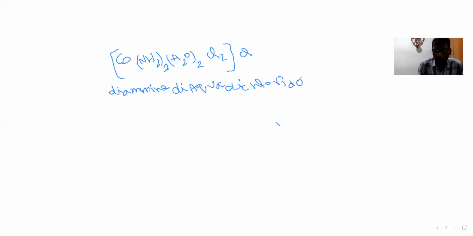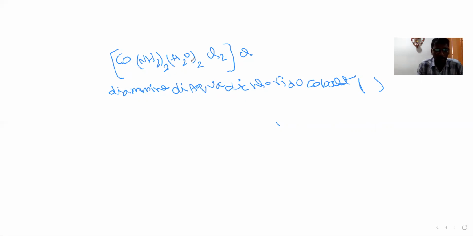So all ligands are completed. After that, what do we write? We write the central atom. The central atom is cobalt, Co. So we write cobalt. After that, charge in Roman values, so charge means oxidation number.